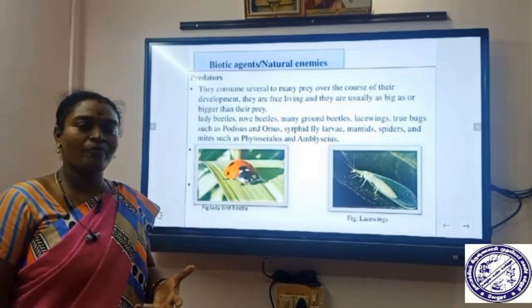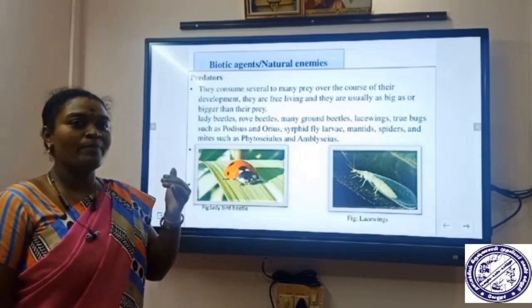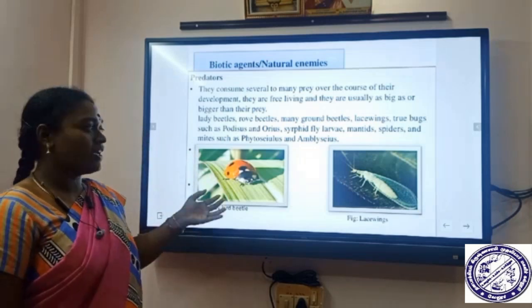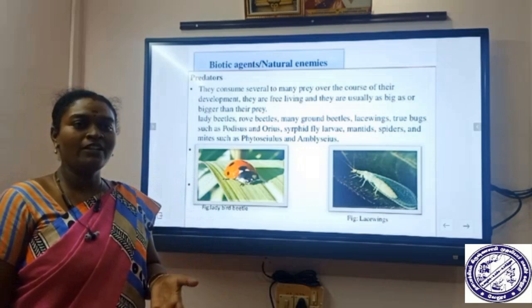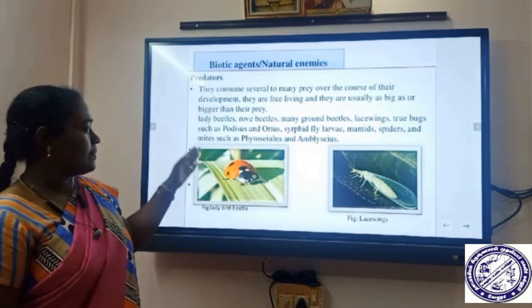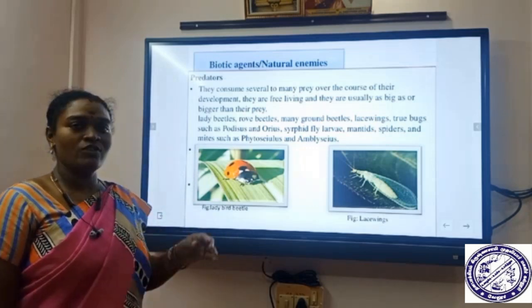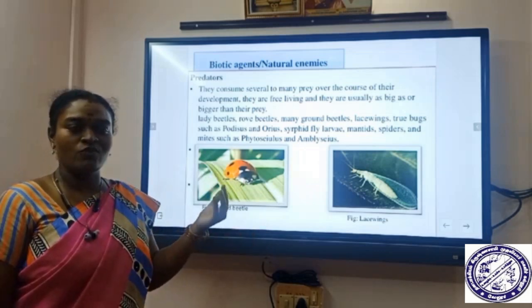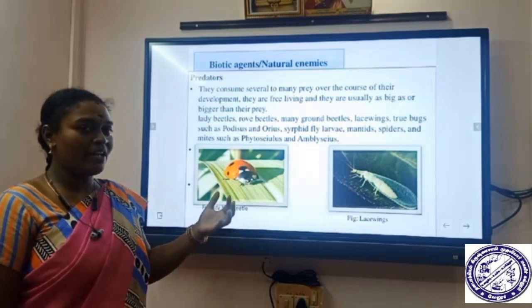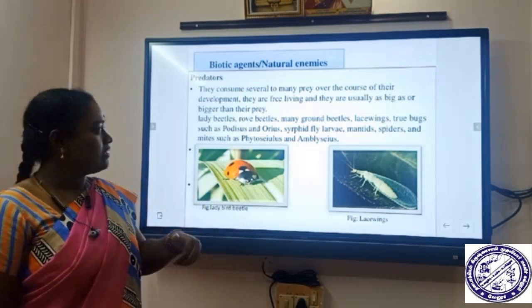Different types of prey and a large number of prey should be eaten by the predators. During their development stage, they should eat more prey. These predators are free living, and are usually bigger in size than the prey. It is usually bigger than the prey, then only it can kill and eat the prey.